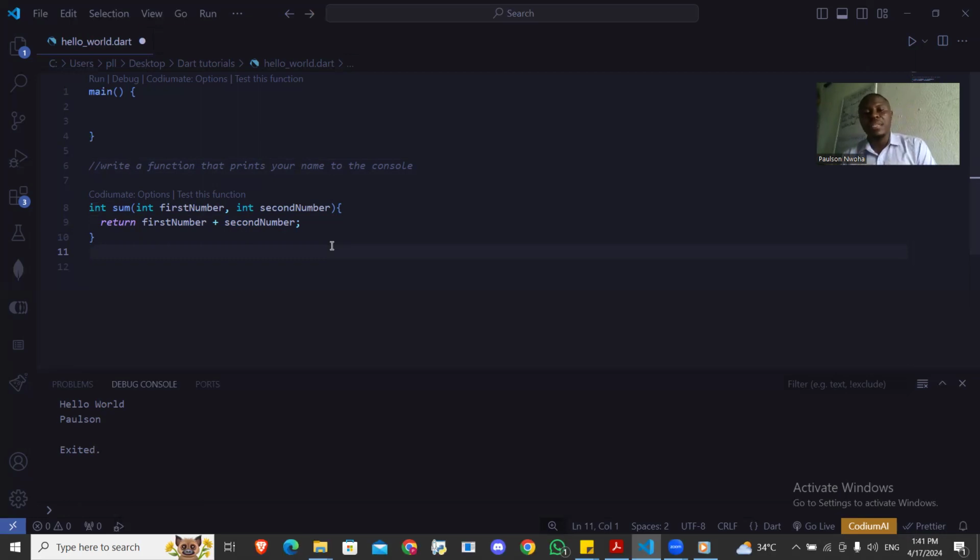So what I'm trying to say here is that functions can take more than one parameter. When you take more than one parameter, all you have to do is separate the parameters with a comma. The first parameter should have the parameter type and the parameter name, comma, parameter type, parameter name, comma, parameter type, parameter name.